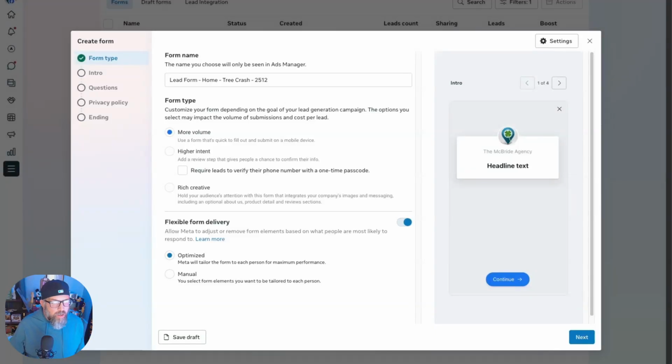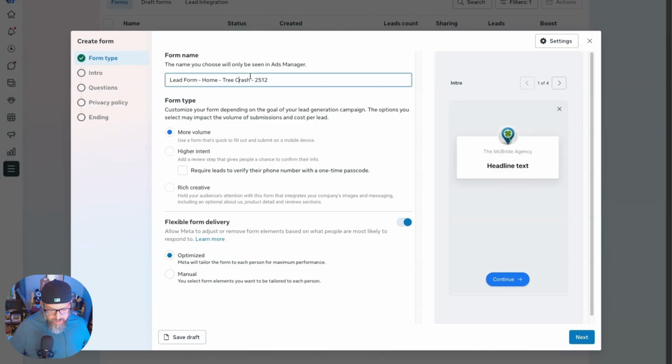Okay, we are going to create a Facebook lead form. This is the screen. You're going to come in lead ad forms, click create forms, and this is where you're going to be. We gave it a name, the line of business we're targeting, and then when I'm creating tests, I like to have the lead ad form connected to the ad.